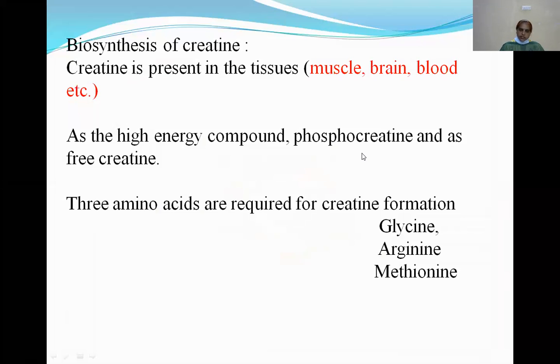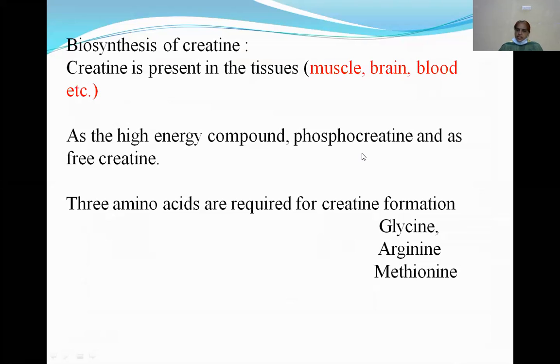Now see the another and last one, which is biosynthesis of creatine. Glycine is involved in the synthesis of creatine. So where is creatine present? It is especially present in tissues, for example muscle, brain, and blood. So creatine is present in muscle, brain, and blood.